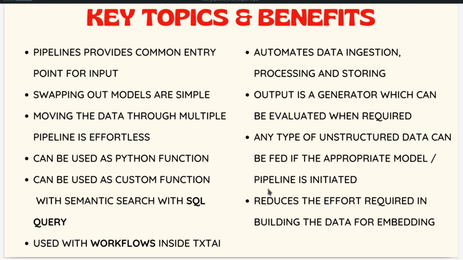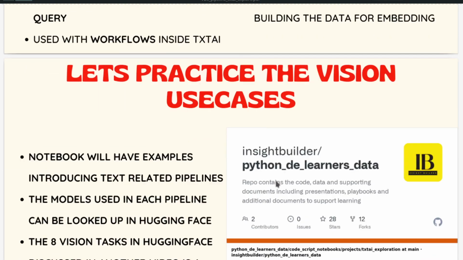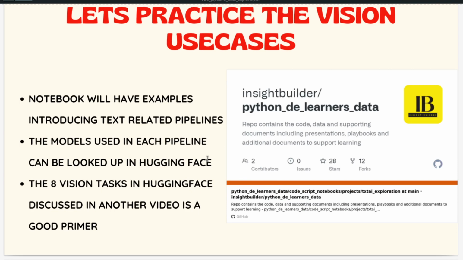That is one of the benefits, but it's also one of the disadvantages. As I always say in my videos, abstraction can be a challenge if you don't understand what is going on beneath the surface. So we'll be going under the surface also, and we'll be showing you the models that are used for these vision related tasks and various other tasks that we are going to discuss.